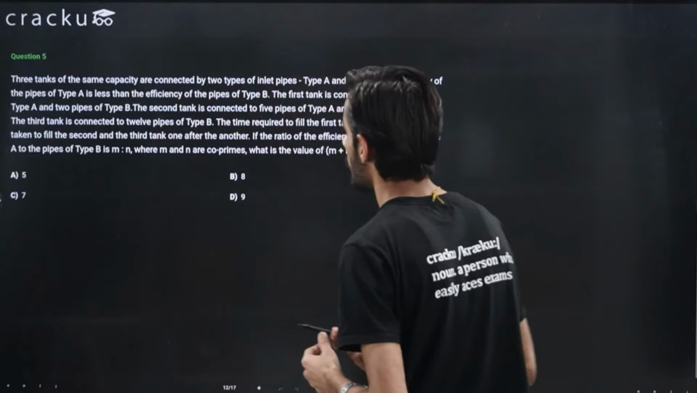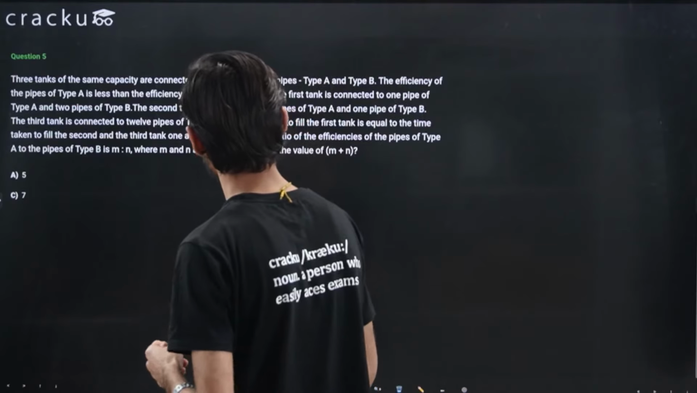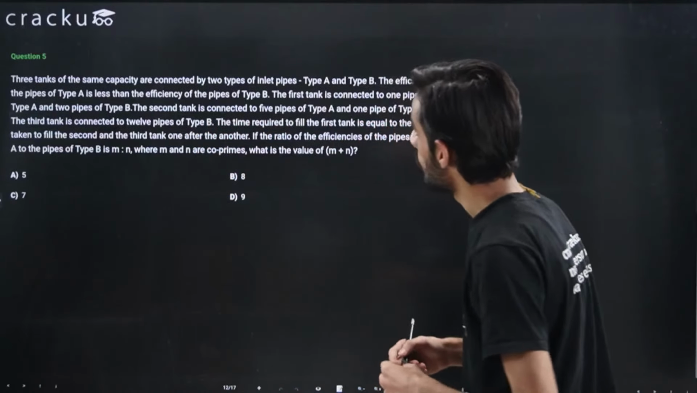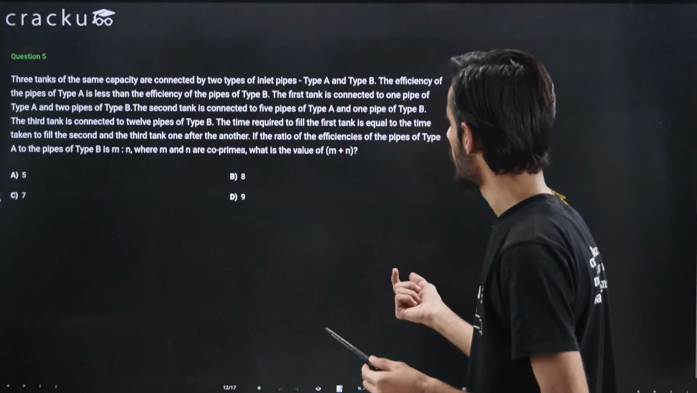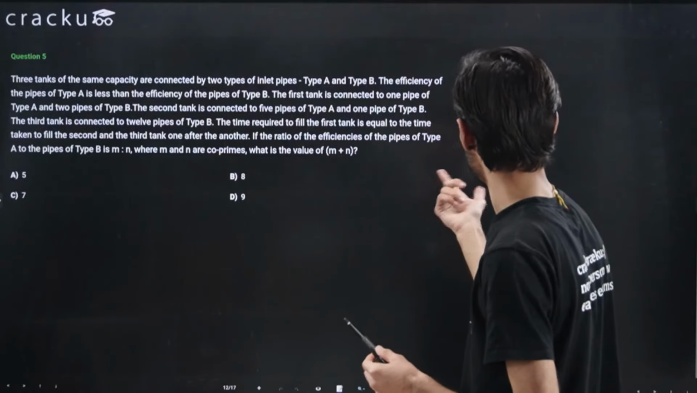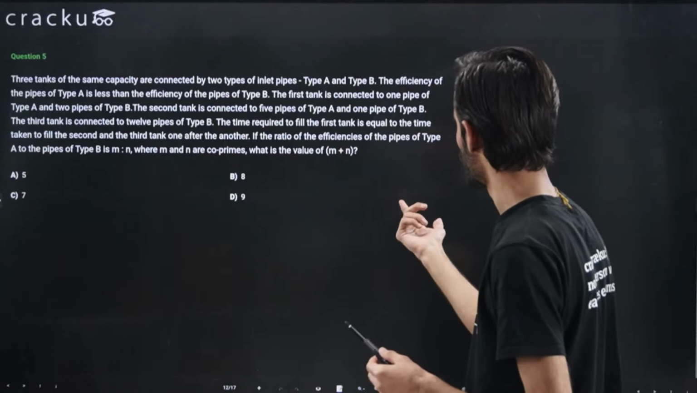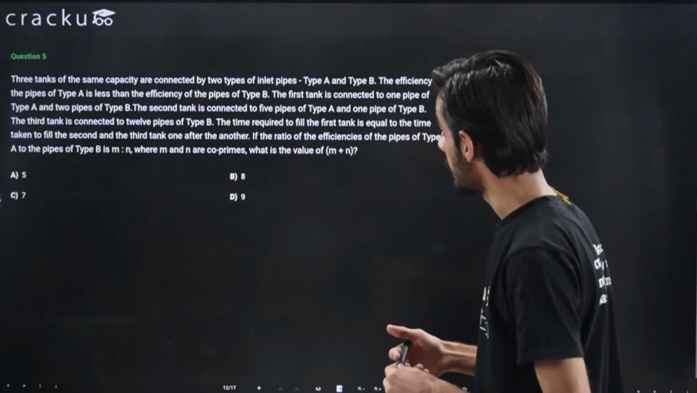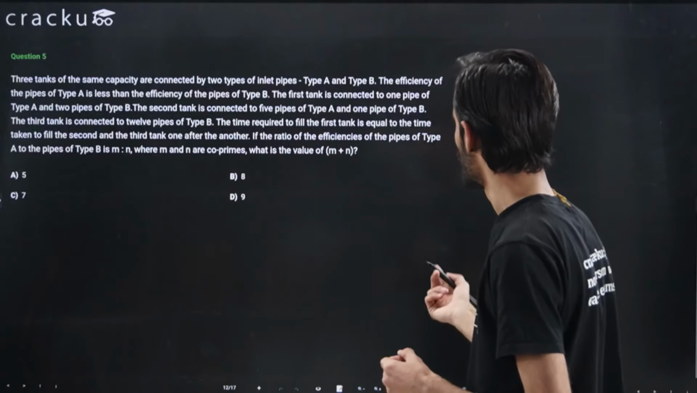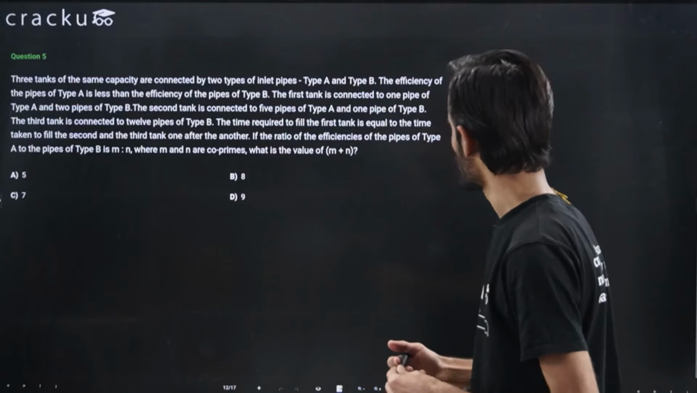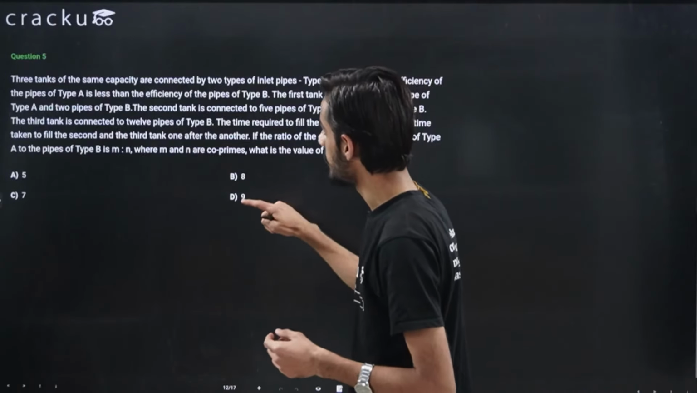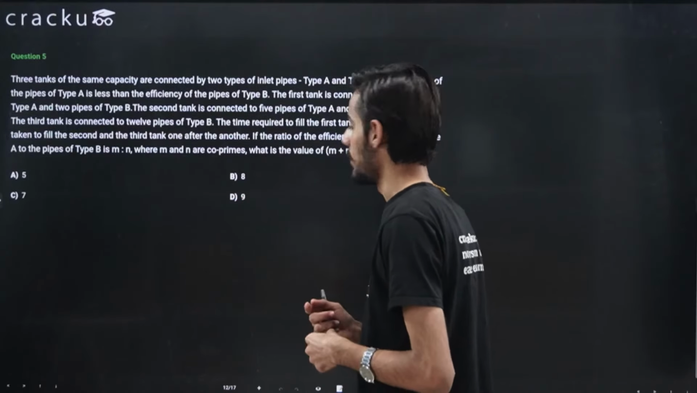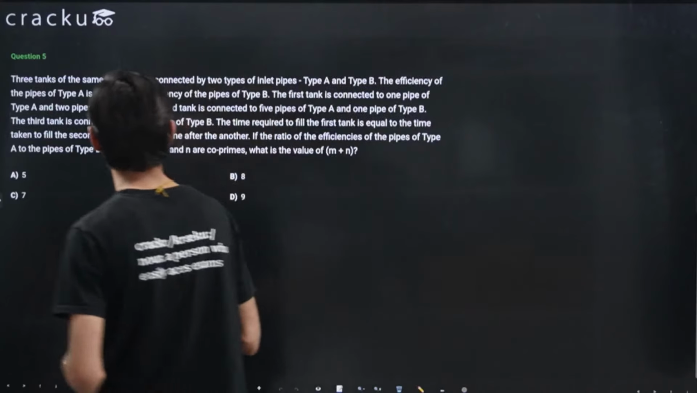The efficiency of the pipes of type A is less than the efficiency of pipes of type B. The first tank is connected to one pipe of type A and two pipes of type B. Second tank is connected with some A and B, and the third tank is also connected with this. The time required to fill the first tank is equal to the time taken to fill the second and the third tank one after another. If the ratio of efficiencies of the pipes of A and B is m is to n, where m and n are co-primes, what is the value of m plus n? Okay, so this seems to be a good question.